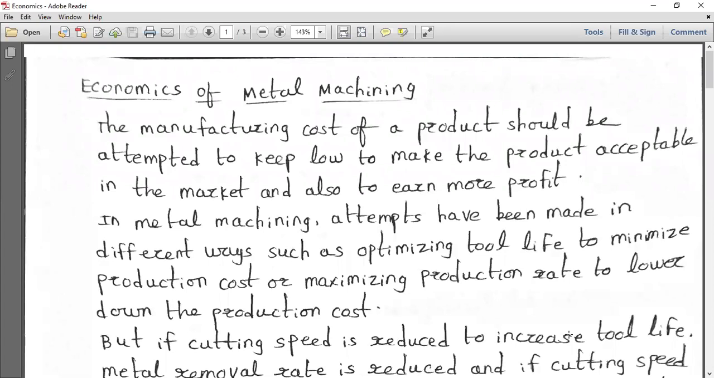And in metal machining, attempts have been made in different ways. What you're doing is you are optimizing the tool life to minimize the production cost.